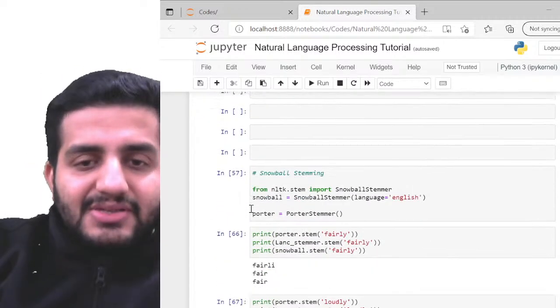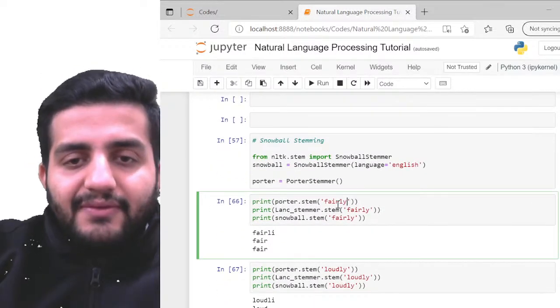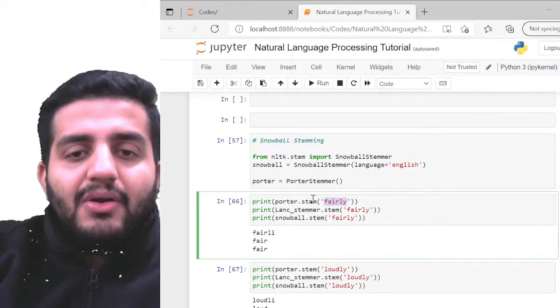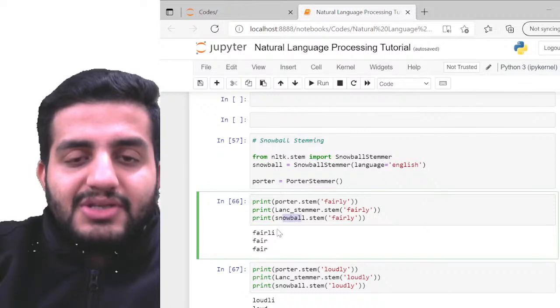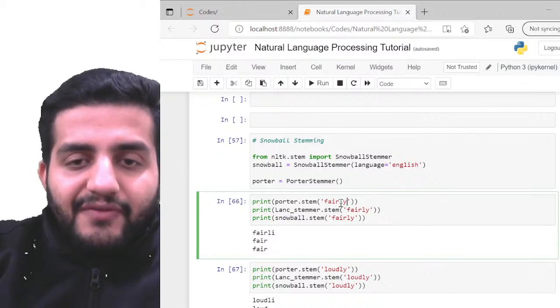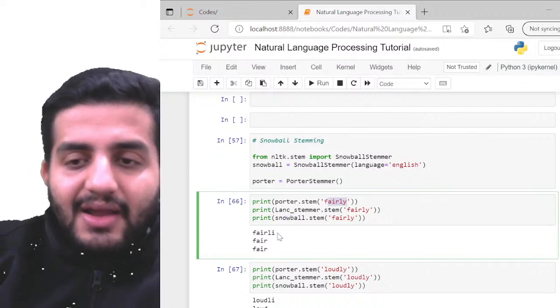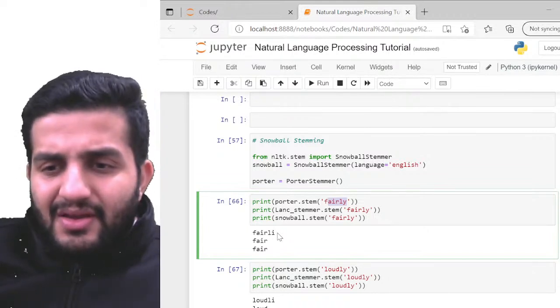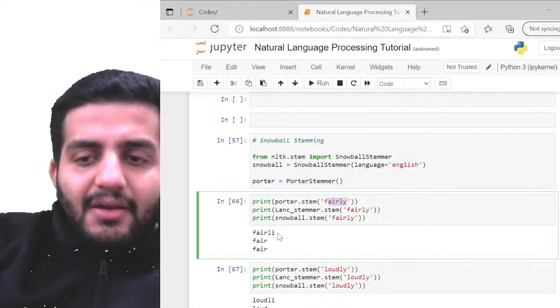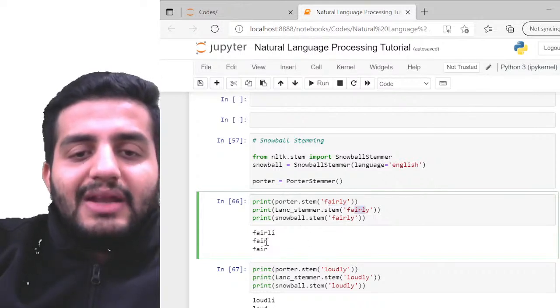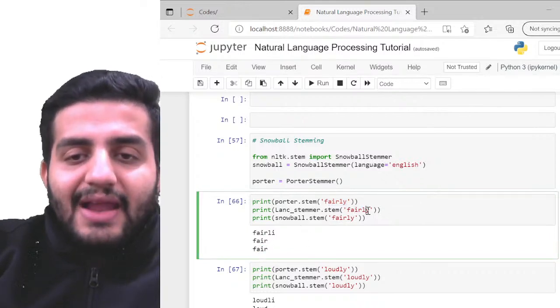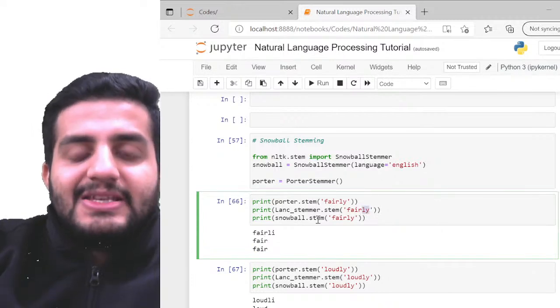You can see the differences. For example, now I'm going to call fairly, right? So fairly, I'm going to call on top of stem of Porter, Lancaster, and Snowball. So can you see this? Porter में तो fairly को fairli कर दिया, right? And then for the Lancaster and the Snowball, it has done the fair. So basically it has removed the ly component, right?